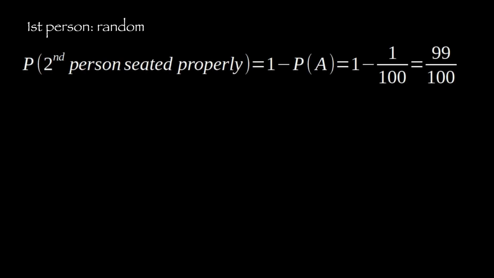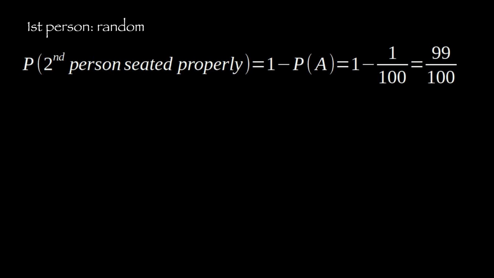Okay, the first person sits at random, like we said. Now the second person. Let's calculate the probability that the second person is seated properly, which is 1 minus probability of A, which is 1 minus 1 over 100, which is 99 over 100.